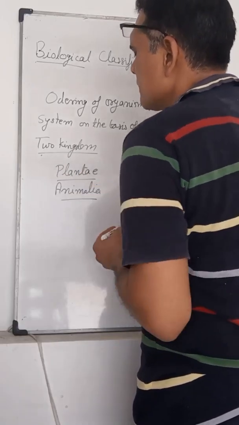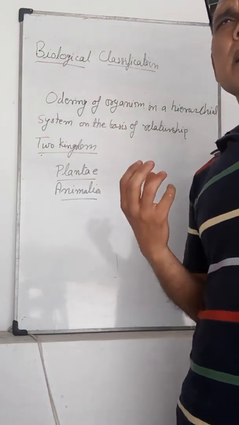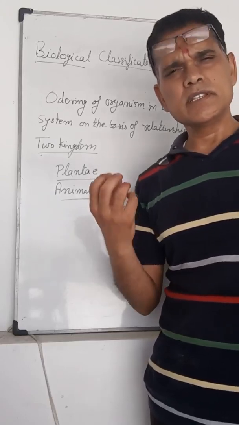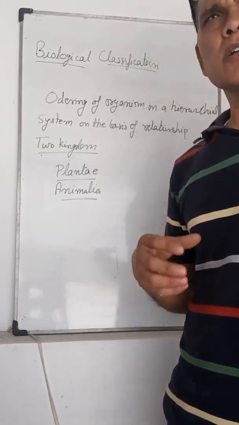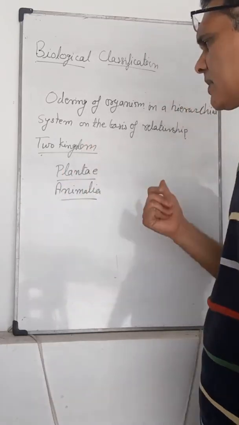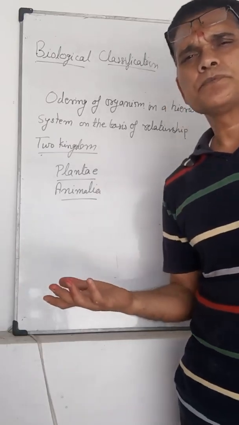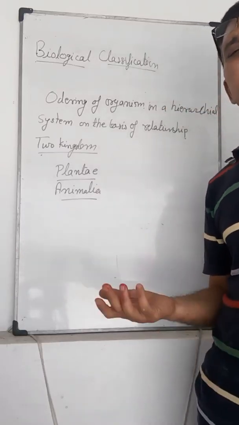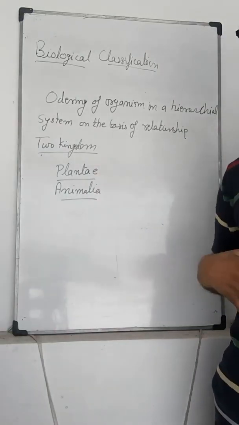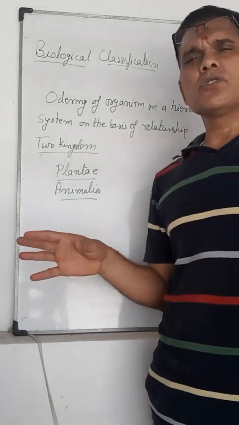These two kingdoms are classified on the basis of some characters. The organisms which have photosynthesis, have a cell wall, and do not move from one place to another are placed in one kingdom, that is Plantae. Those that can move, do not have a cell wall and cannot prepare their food material are placed into another kingdom, Animalia. But it is based on only a few characters, so it is not appropriate.